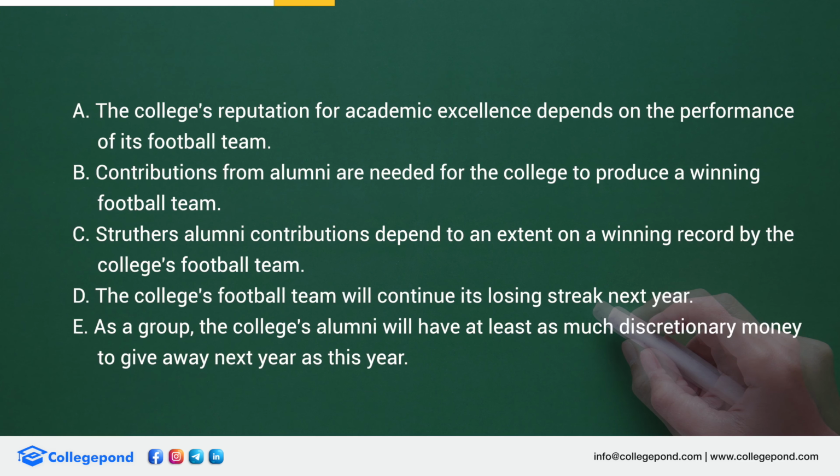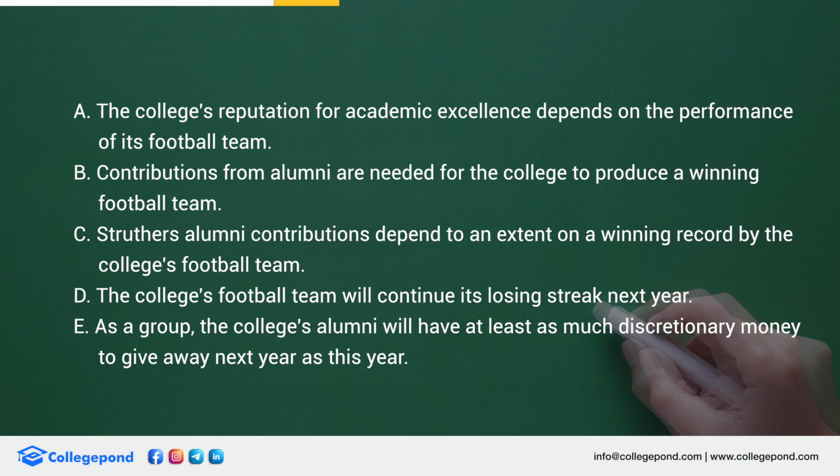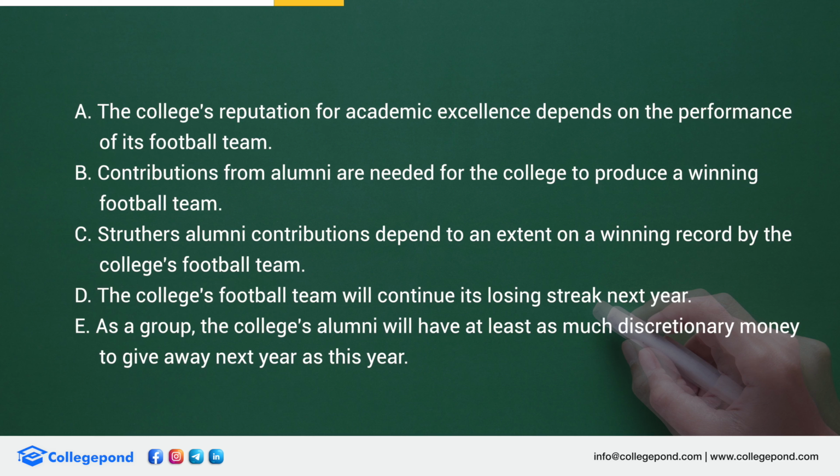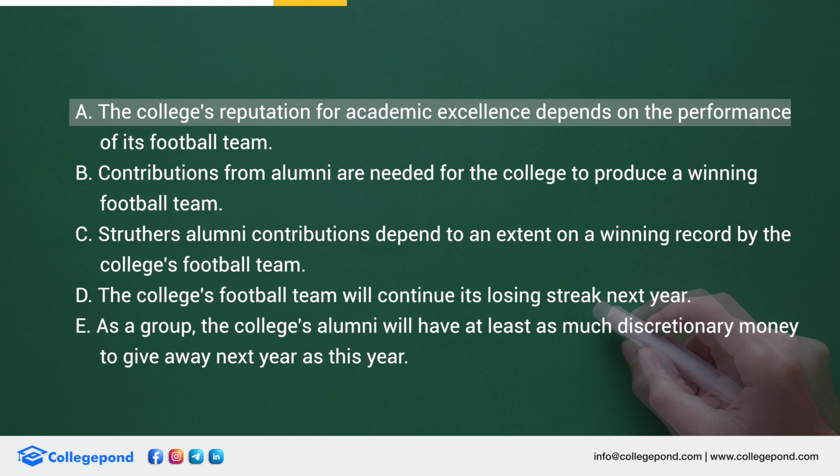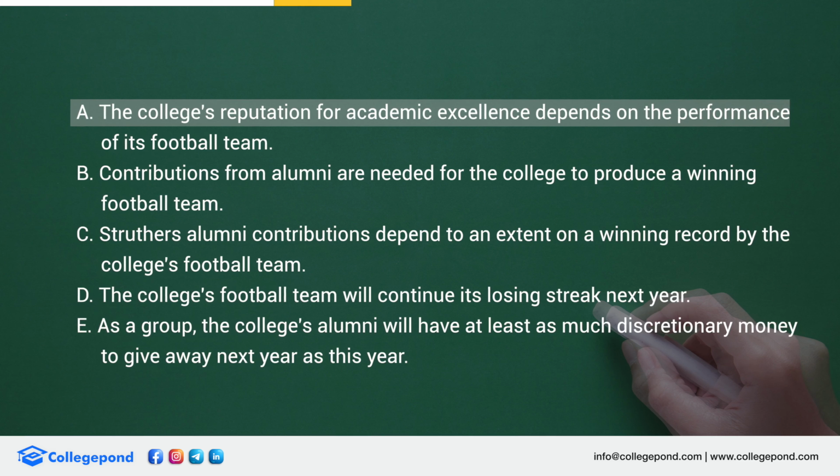So there is an assumption, because the passage says you can expect to see. So that is indirectly saying there's an assumption that there is going to be a decline in the contributions next year. So the alumni might not be happy with the way the college has performed in the football division. So they may not give some donations. So that is one assumption, that because the team has not done well this year, the donation will be less next year. Now we will have to go by process of elimination.